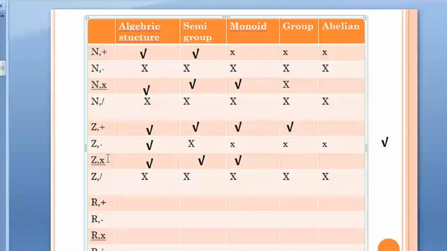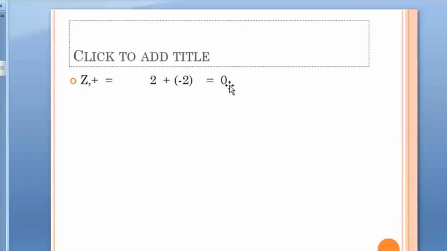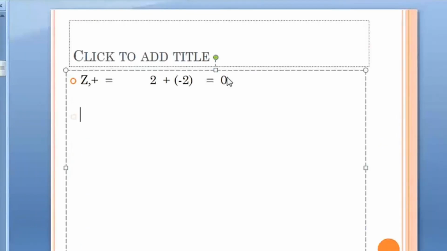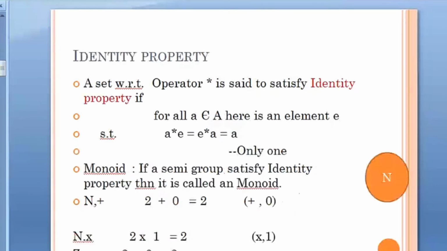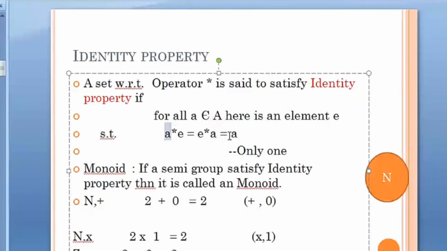Now integers with respect to multiplication. The inverse property and the identity property are different. What the identity property says is that your element gets back the same element, so the operation does not affect anything we perform on our element.